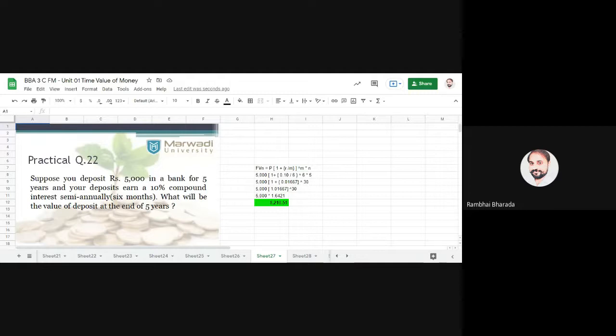Okay, one amount 5,000 is deposited in a bank for the next 5 years, and the deposit will earn a 10% compounding interest semi-annually. Please remember, whenever we have semi-annually, 6 monthly, quarterly, monthly, at that time we need to use this formula, this method.